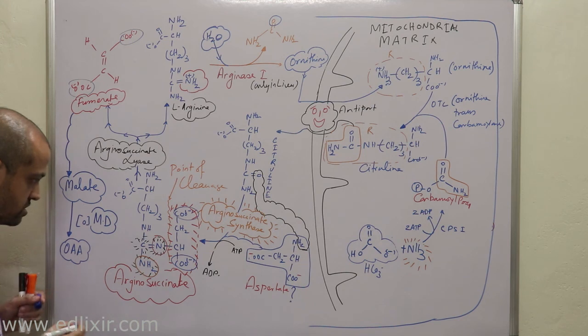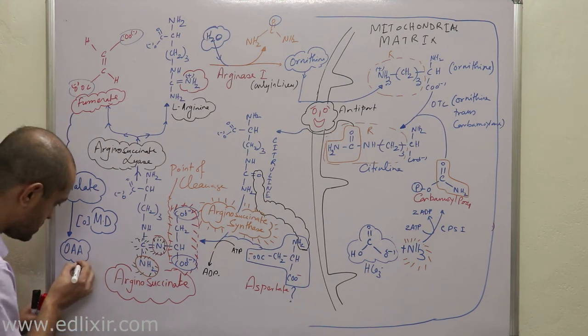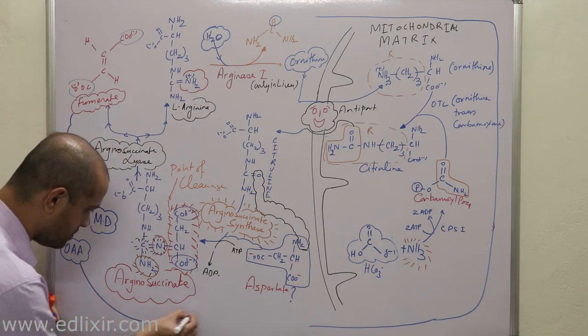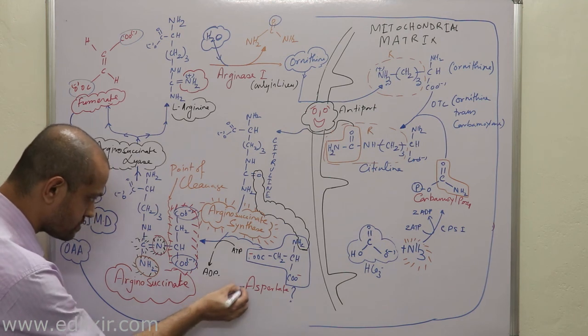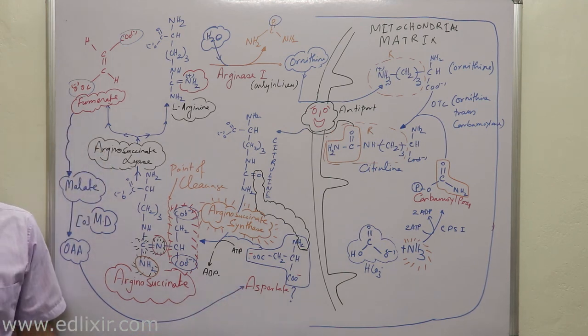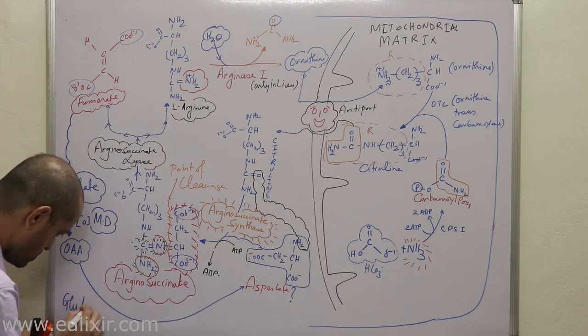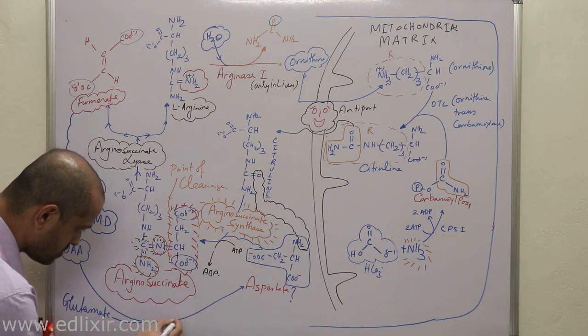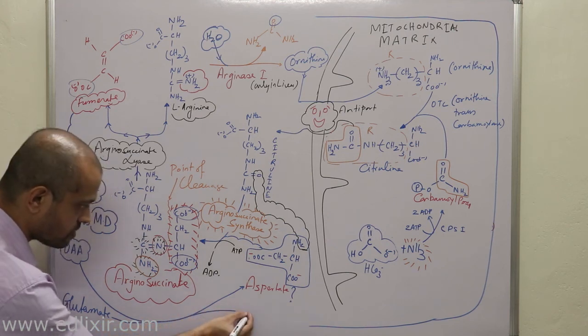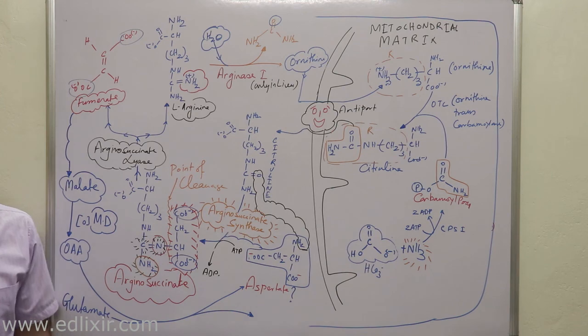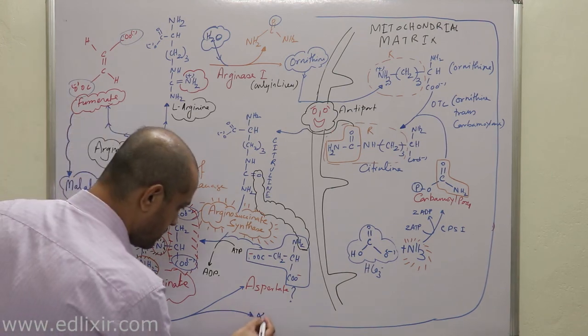Malate dehydrogenase. Now listen with all your attention. What will happen is this, this is glutamate, this is alpha-ketoglutarate.